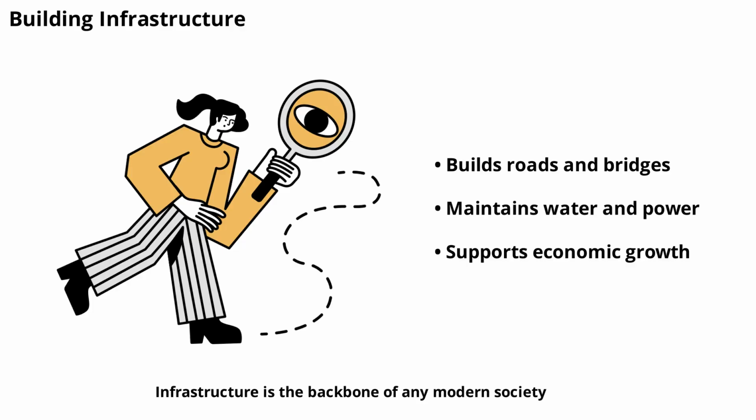Infrastructure is the backbone of any modern society, and the government is usually in charge of building and maintaining it. This includes roads, bridges, airports, water systems, and power grids. Good infrastructure makes it easier for people to travel, communicate, and do business. It also helps attract investment and supports economic growth. Without government involvement, many of these large projects simply wouldn't happen.